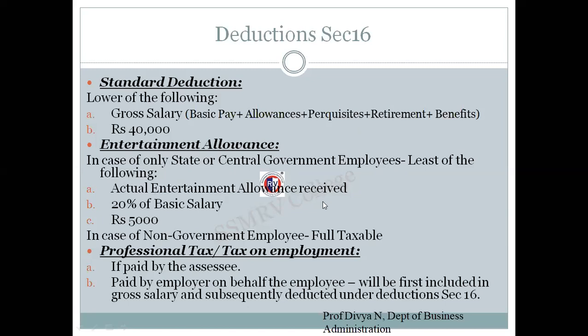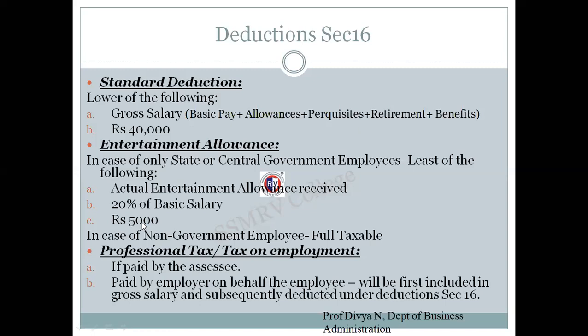Actual entertainment allowance received by the employee, or 20% of the basic salary, or rupees 5,000. In the next slide, I'll show you what components will be included for calculation of basic salary under entertainment allowance. If you can recall, in HRA, basic salary was exclusive of bonus. So the three other components were used for calculation of salary in HRA. In entertainment allowance, we will see in the next slide.